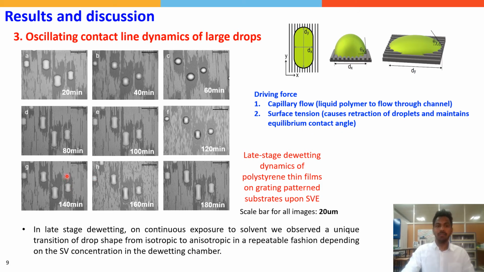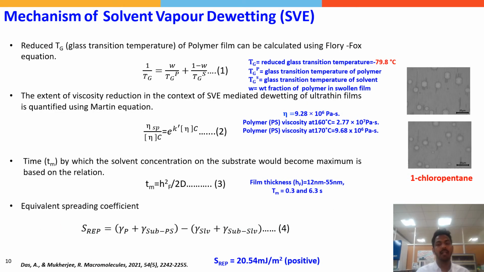To put this another way, when the solvent saturation concentration is high in the solvent chamber, the drops elongate in the direction of the pattern, and when the solvent saturation concentration is low, the drops become spherical. Therefore, on patterned substrates in the late stage dewetting, we observed a unique transition of drop shape from isotropic to anisotropic in a repeatable fashion, depending upon the solvent concentration. The mechanism of solvent vapor dewetting is explained based on a few theoretical calculations.